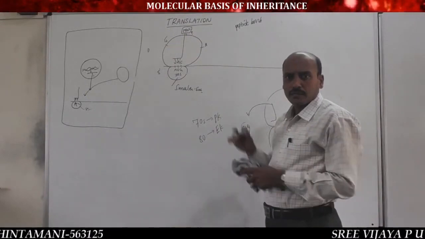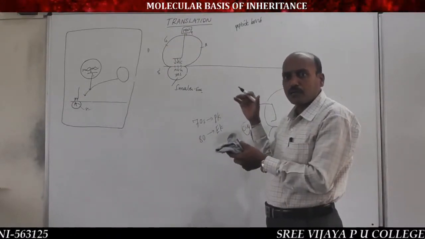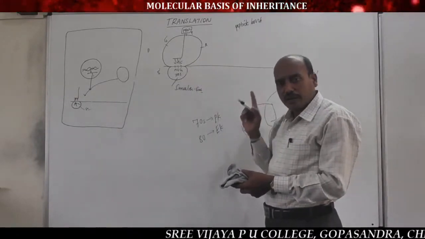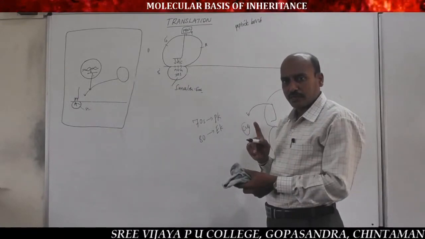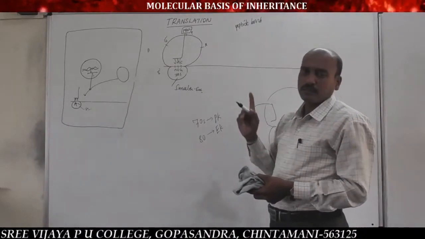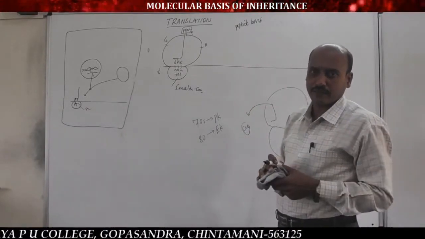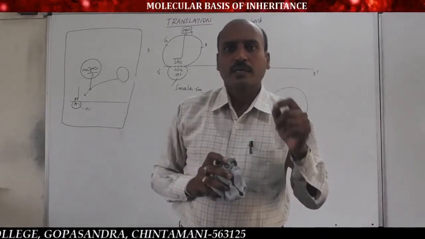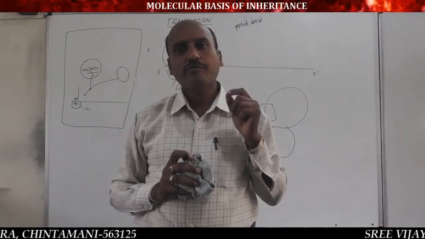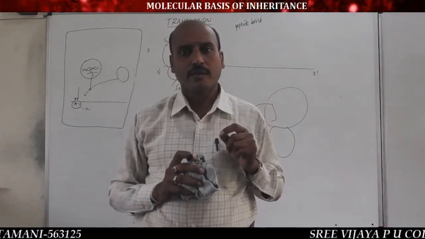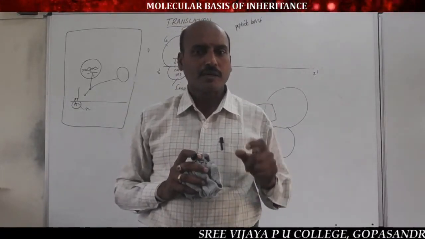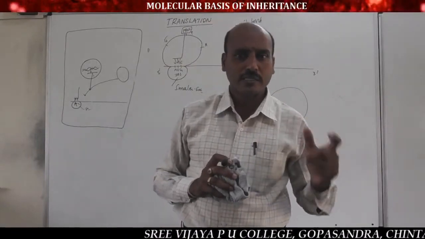Remember, this entire procedure concludes as: it initiates the formation of the polypeptide chain, starts the formation of the polypeptide chain by methionine amino acid coded by the initiator codon. That's why the step is called chain initiation. Remember? So in the step chain initiation, first point, after transcription, mRNA moves from the nucleus to the cytoplasm and binds to the smaller subunit of the ribosome at the 5' end.